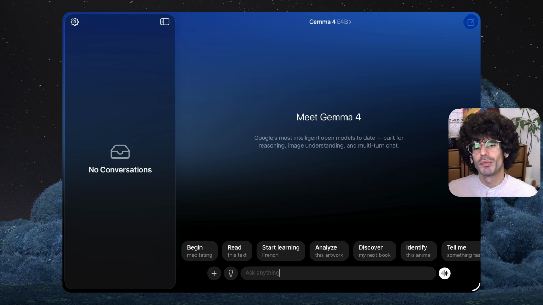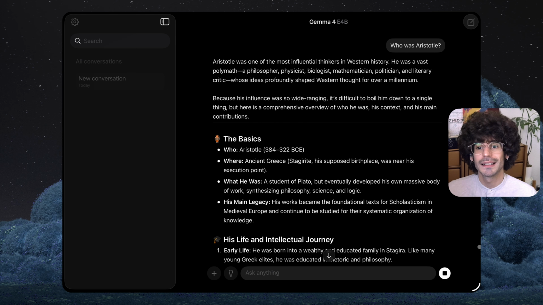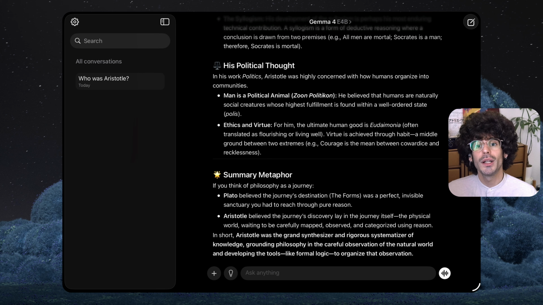Let's start with a simple prompt like "Who was Aristotle?" and without much delay the AI model starts generating an answer. Especially with such common knowledge questions, the output quality is usually quite high. I didn't turn on thinking yet, which you can easily overlook since it doesn't turn on by default.